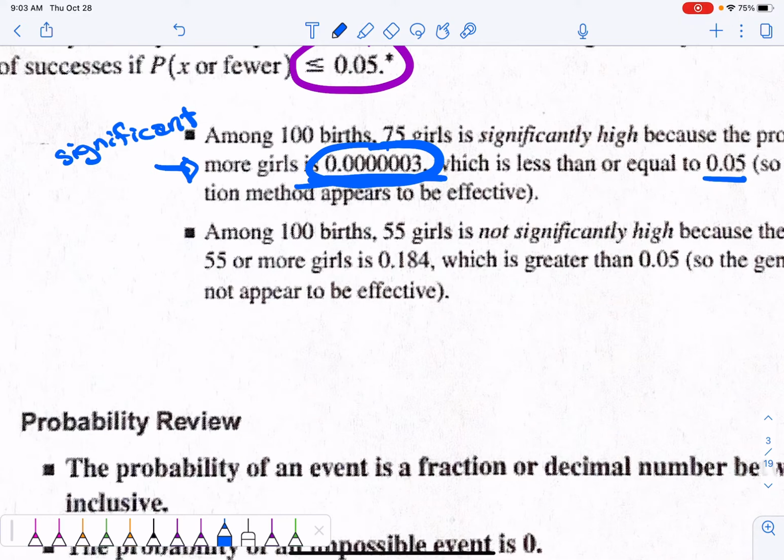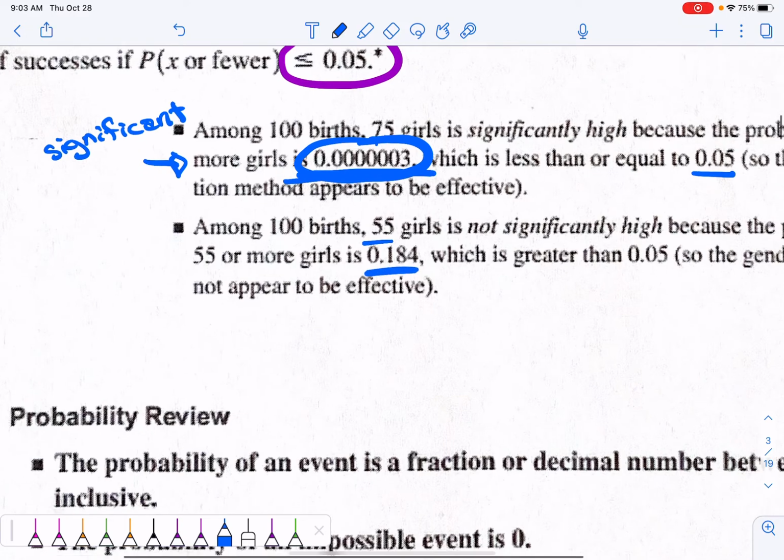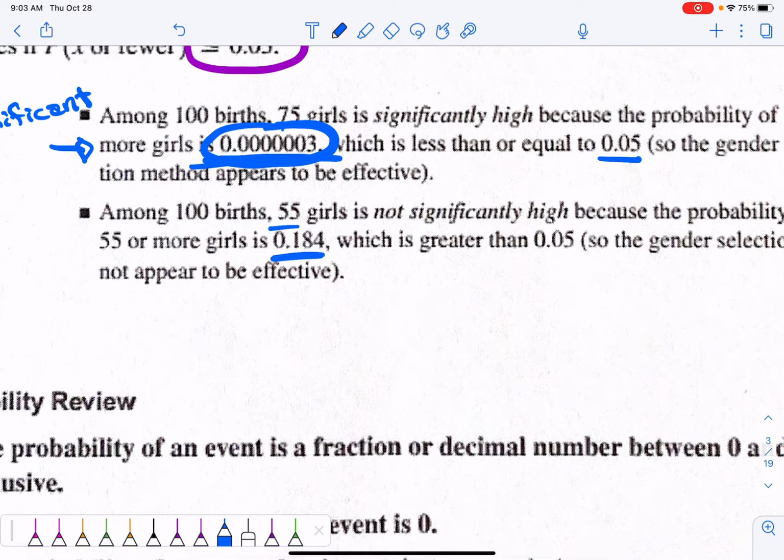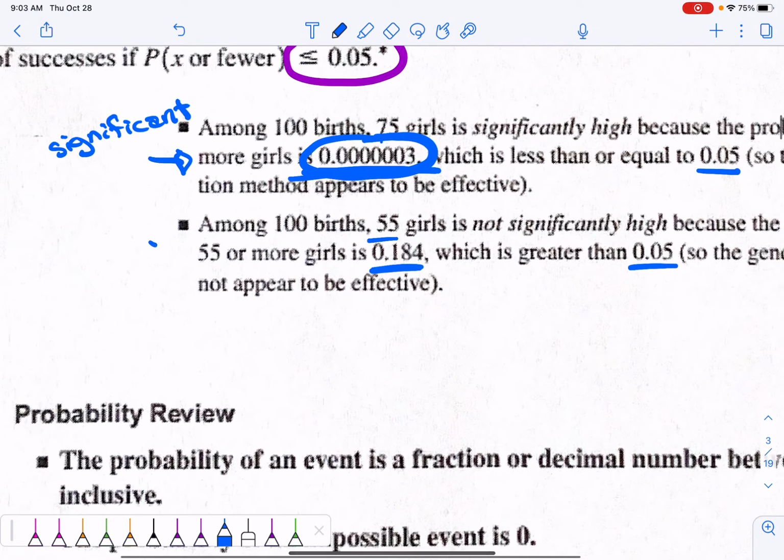So we can conclude that, yes, that's a significant number of girls, so whatever supplement or whatever thing I'm making the mother take before they conceive the child is being effective in producing girls, okay? Versus this one, if we get a 55-45 split, yeah, it's giving us more girls, but the chance of that happening just without a medication would be 18%, which is greater than 0.05. So this is not a significantly high number of girls. Therefore, my medication is not really doing anything significant. Okay, so that's kind of how that breaks down. It has to be less than 5% chance of happening randomly in order to be a significant number.